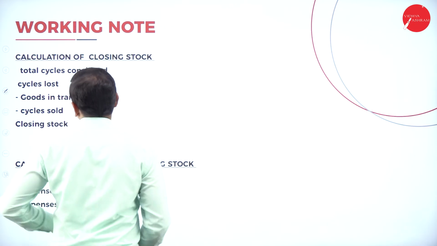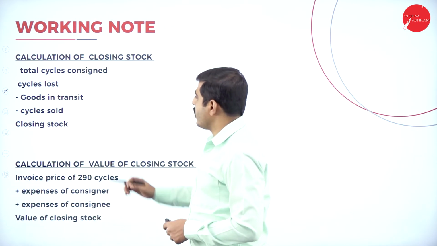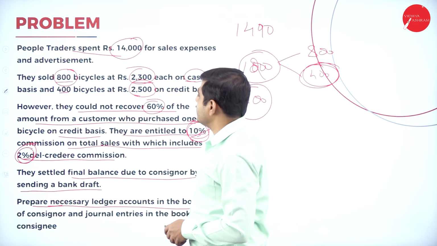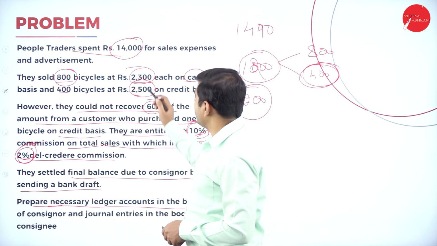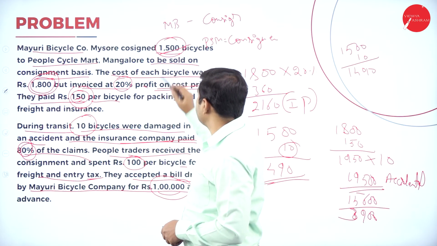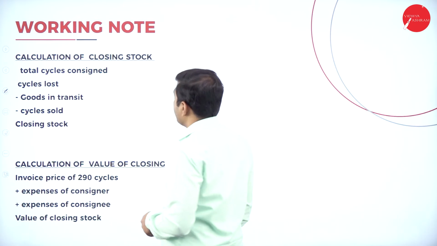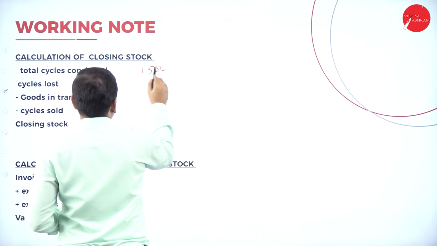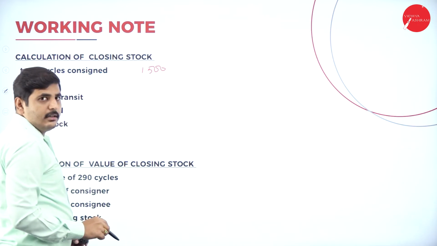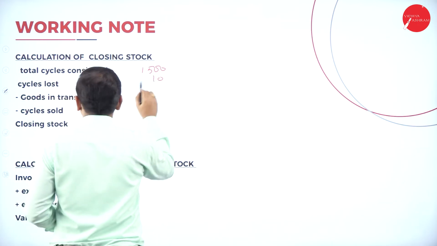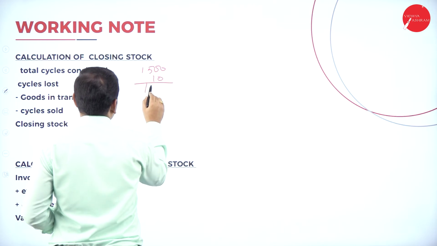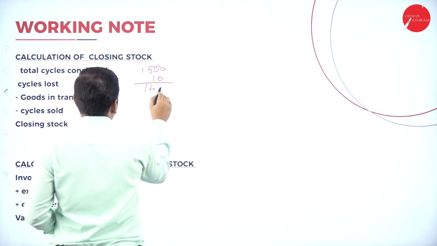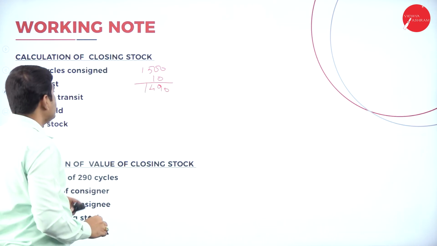Now let's go to the next working note, calculation of closing stock. What are the total cycles consigned here? Total cycles consigned here is 1,500. Let's calculate the closing stock. How many cycles were lost in transit? 10 cycles lost. That means 1,490. Lost in transit is 10 cycles.